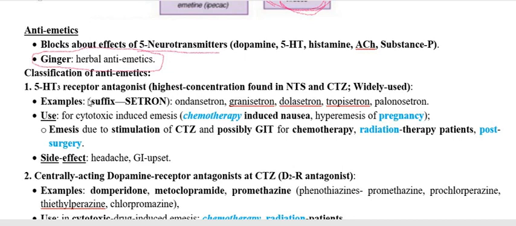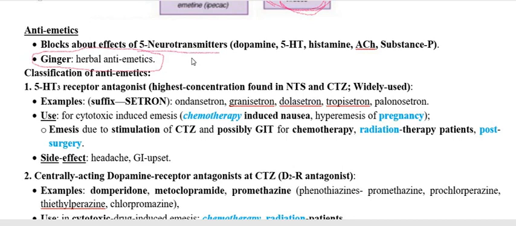If you go through the classification of antiemetics, you have to recall the five neurotransmitters as well as their respective receptors. When we classify these antiemetics, we are only blocking the attachment of the neurotransmitter to its respective receptor.